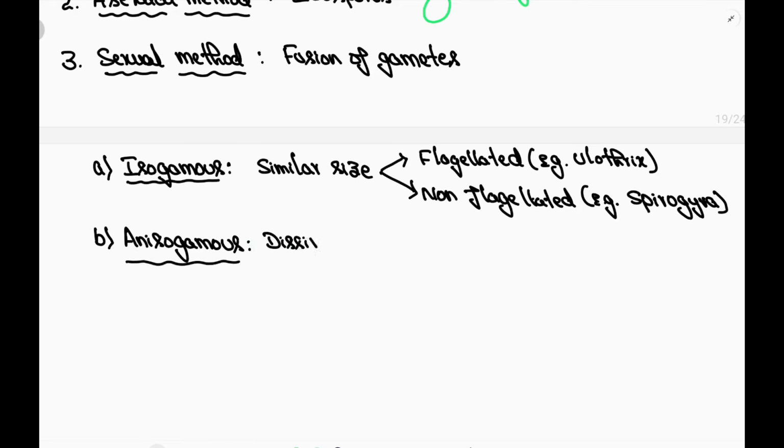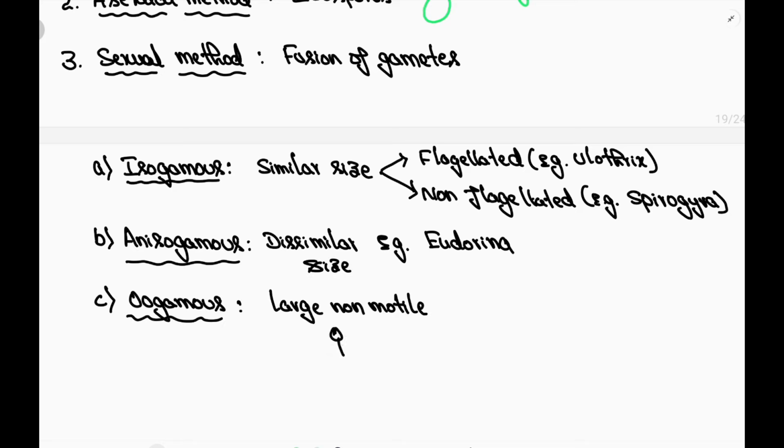Anisogamous is a condition where the fusion is of two gametes which are of dissimilar size. So in the previous isogamous, both the gametes will be similar in size, but here the gametes will be dissimilar in size. Here the example is Eudorina. The last one, very important, oogamous, because it is seen in all other higher organisms as well, in animals as well. So it is a fusion between a large non-motile female gamete and a small motile male gamete. It is seen in the case of Volvox and Fucus.